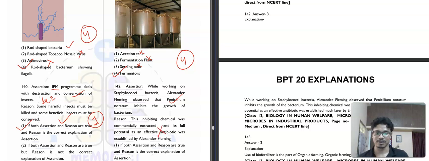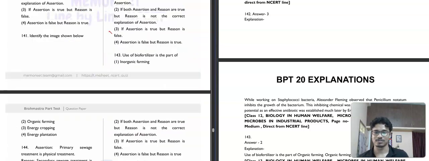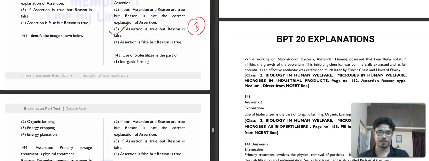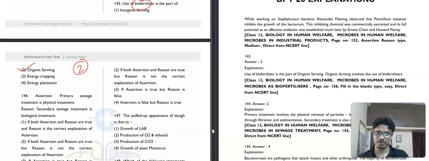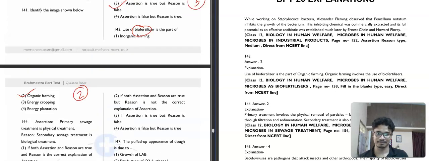This is not correct. So the assertion is true, but the reason is not correct. So the third option will be correct. Then question number 143. Use of biofertilizer is part of: inorganic farming, organic farming, energy cropping, energy plantation. I mean, anyone can answer this. Organic farming definitely. Biofertilizer, organic farming, I mean, a class 2 student can also answer this, I hope.